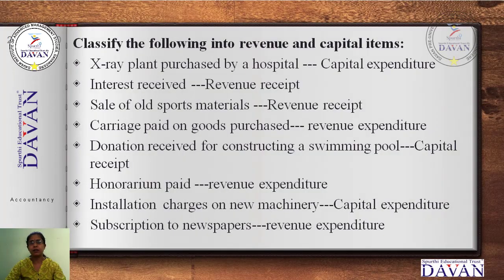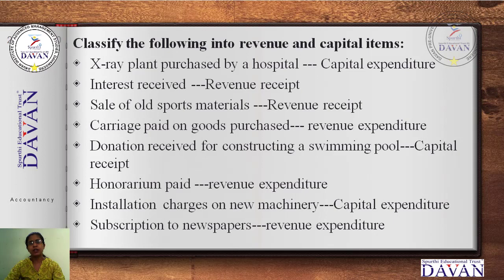Next, the second practical oriented question: classify the following into revenue and capital items. There are n number of items I have shown you. Among them, five items will be asked in your examinations. You should classify these items into revenue and capital items.